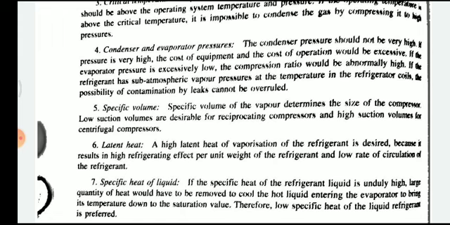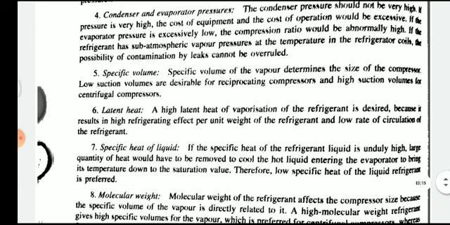And the refrigerant has atmospheric vapor pressure at a low temperature in the refrigerator coil, and the possibility of contamination by leaks cannot be ruled out.